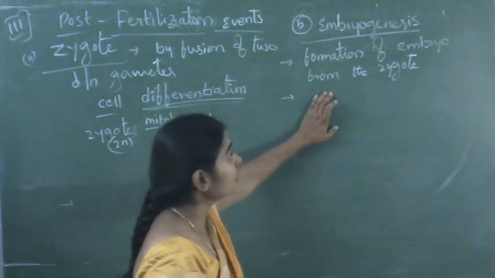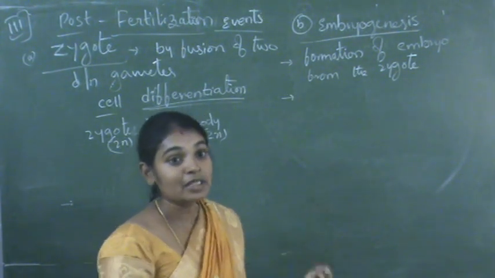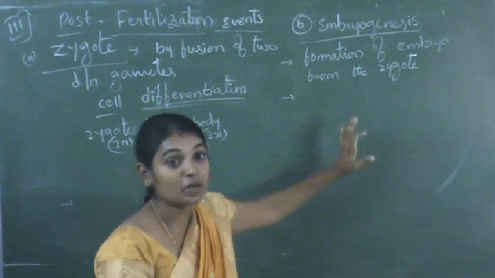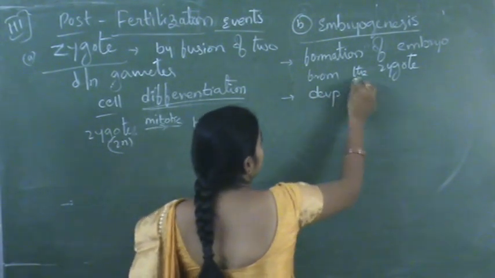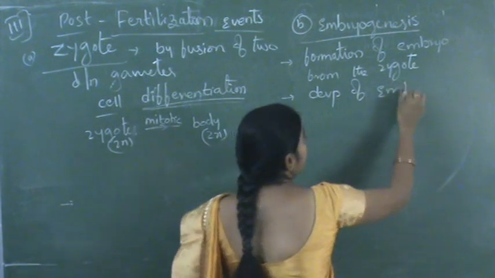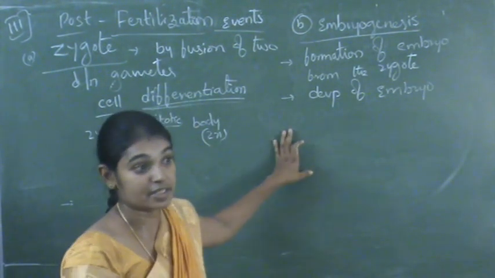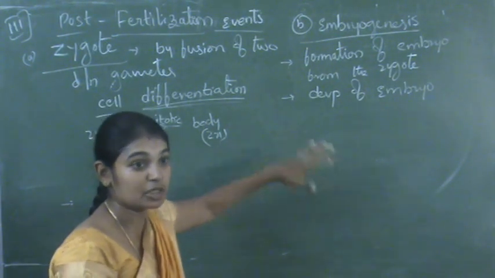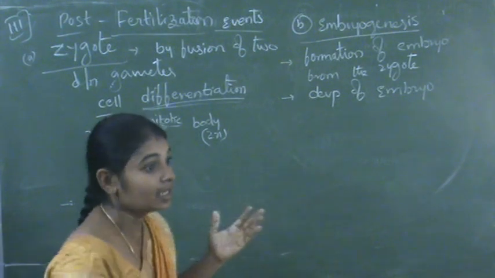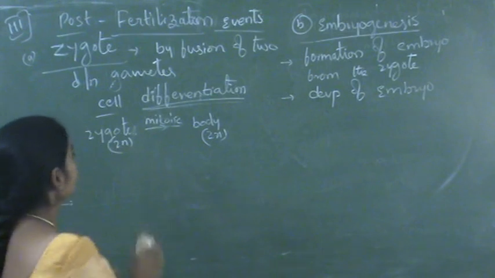In embryo almost all organs are completely formed, only development of embryo takes place. It is different, already we discussed in oviparous, viviparous and ovoviviparous how embryo is developed inside the body or outside the body. Okay.